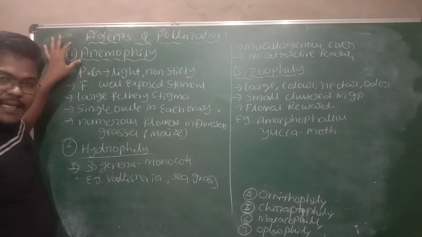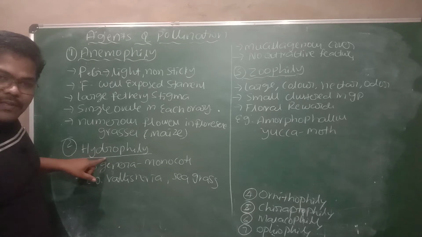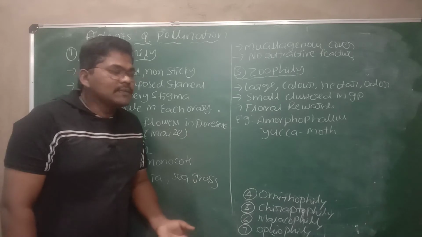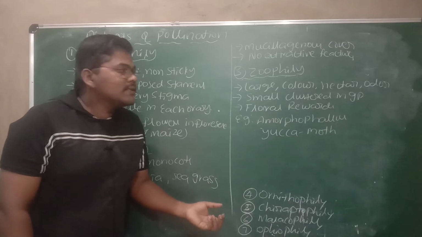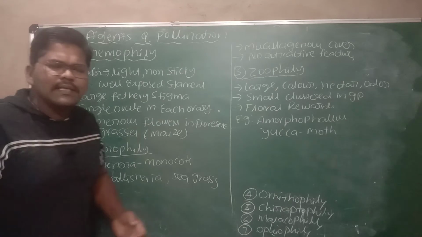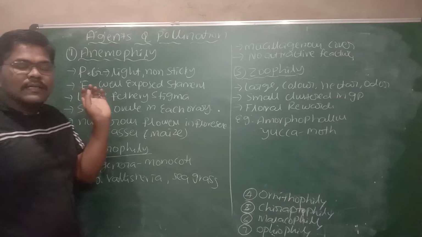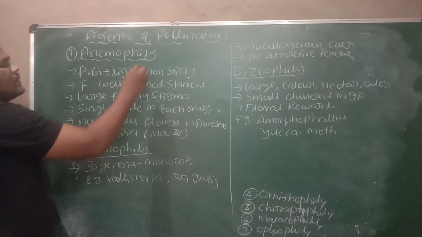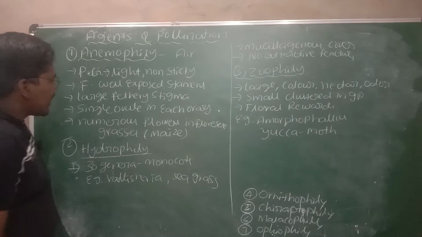If air helps in pollination, that is called anemophily. If water helps in pollination, that is called hydrophily. Then the main biotic agent which helps in pollination is zoophily, which means animals. Okay, apart from zoophily, we can see the remaining ones also. Now one by one we will discuss the agents of pollination. First one, anemophily. Anemophily means if air helps in pollination, then that is called anemophily.